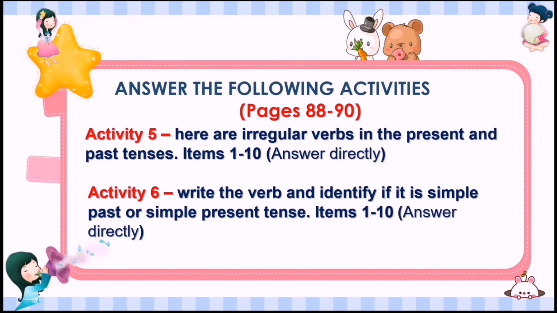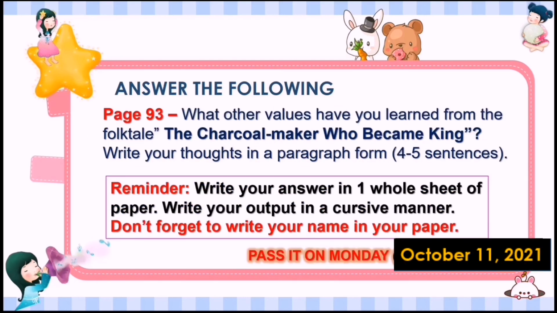And lastly, you are going to answer page 93. What other values have you learned from the folktale The Charcoal Maker Who Became King? So you are going to answer that one. So write your thoughts in paragraph form. So you are going to write what are the other values that you have learned from the folktale. Okay, write it in 4 to 5 sentences.